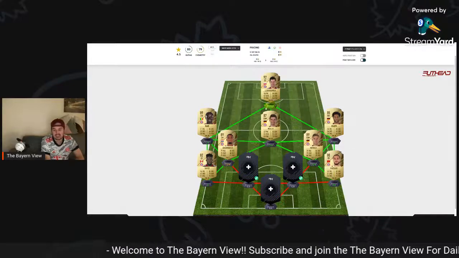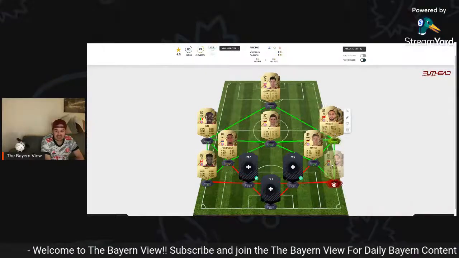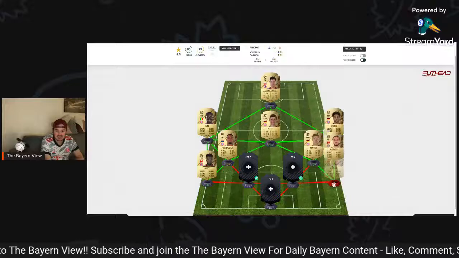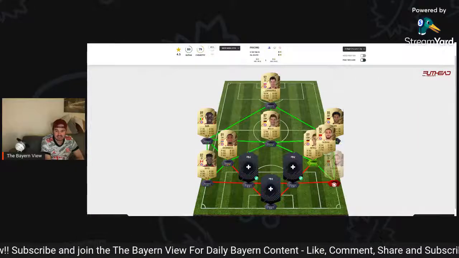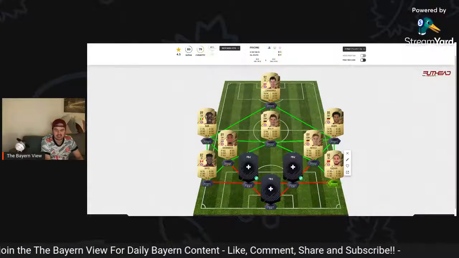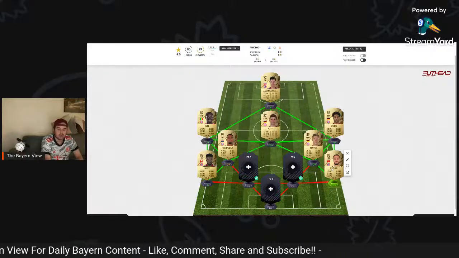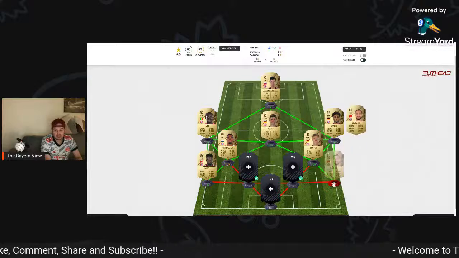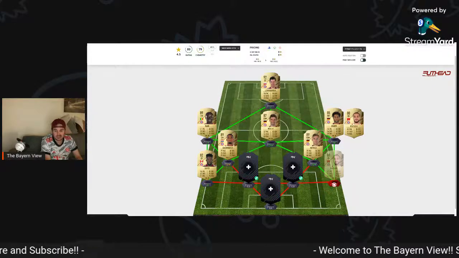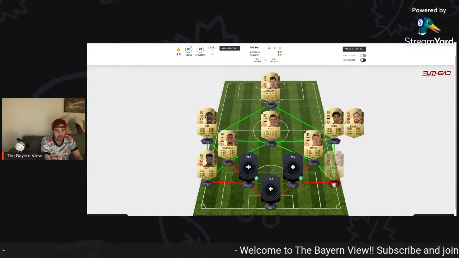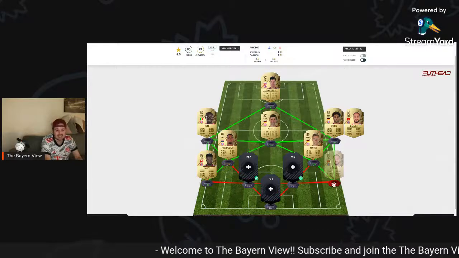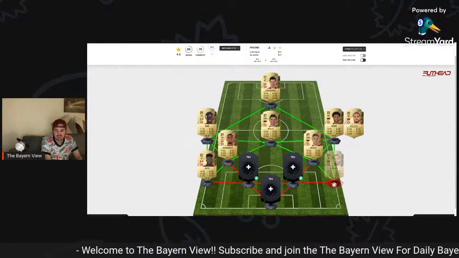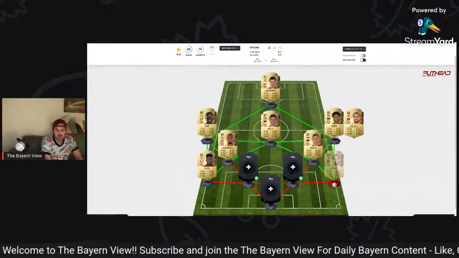So yeah, let me know what you guys think. But like I said, he likes to play in this particular position here when we're on the attack. Of course, he will be in his defensive position when we're on the defense. But either way, I'm looking for this partnership, or Sane or Coman, or even Mane, whoever plays here. This particular partnership with these two lads is what I'm looking for.